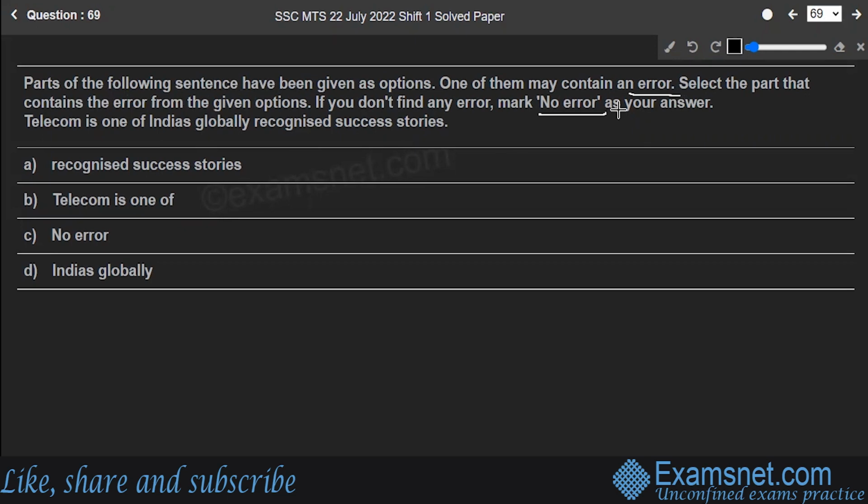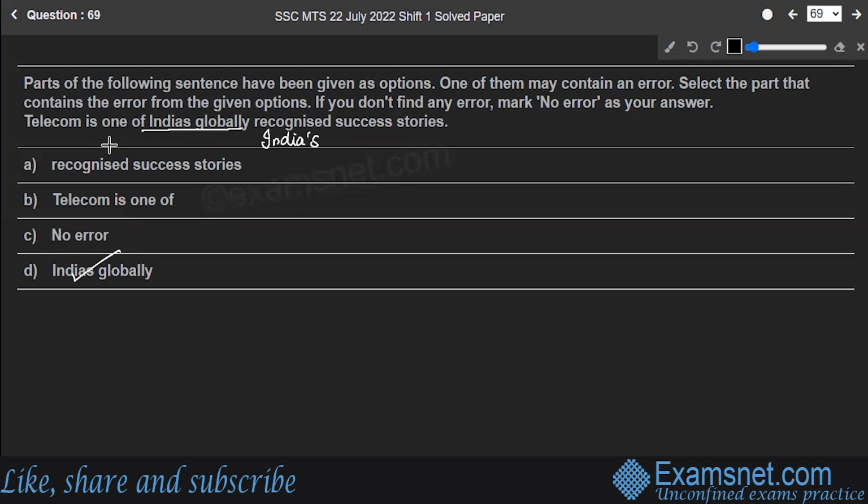Okay, let's read it out. Telecom is one of India's globally recognized success stories. So, what part contains the error according to you? Is it recognized success stories? Telecom is one of, or no error, or India's globally. So, India's globally, option D, contains an error. Actually, it should be India apostrophe s. India's globally recognized success story. The apostrophe gives the appropriate meaning to the sentence.